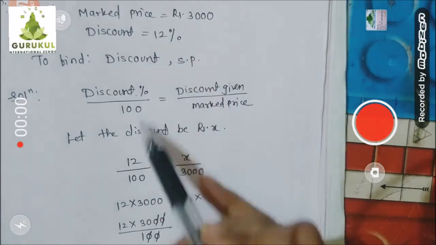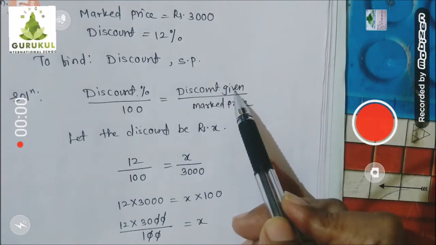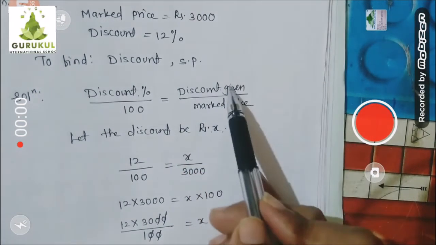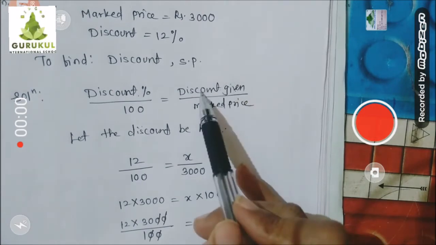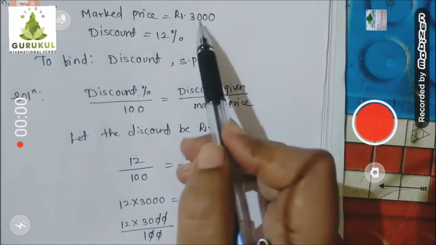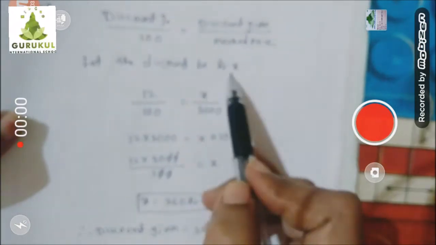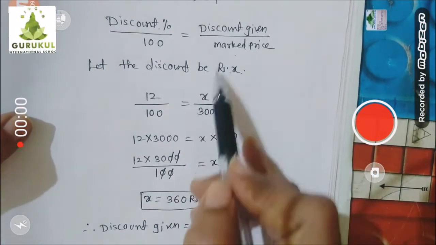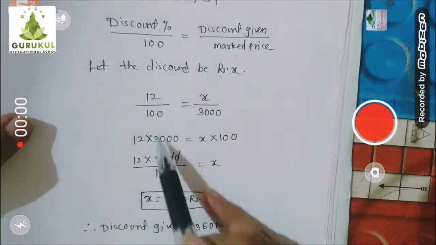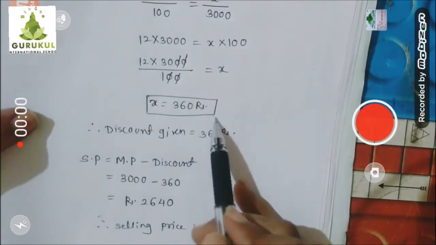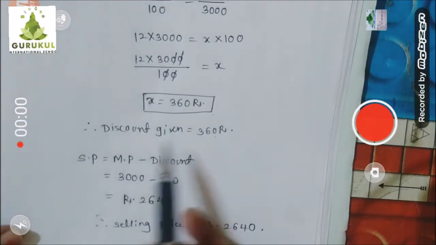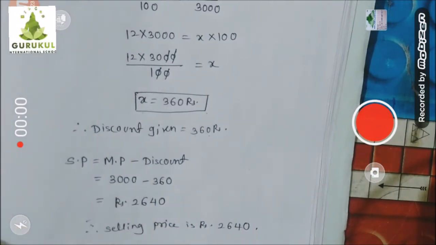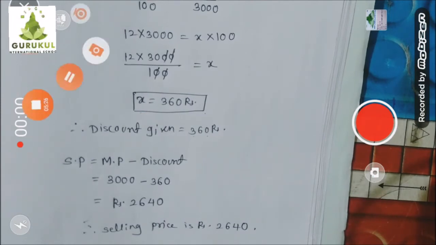See, discount percent was given upon 100. Discount given in rupees form we don't know, that I assume X. And mark price was already given 3000. Actually, this is discount in rupees which is given on respective mark price, which is nothing but 3000. First assume that discount, because we can't use this word every time, so better assume this is X. Then substitute the values. So I substituted, I cross multiplied, I got the discount. Once I got the discount, then you can put up this value in the selling price formula and you will get the respective selling price. I hope you understood, children. Thank you.